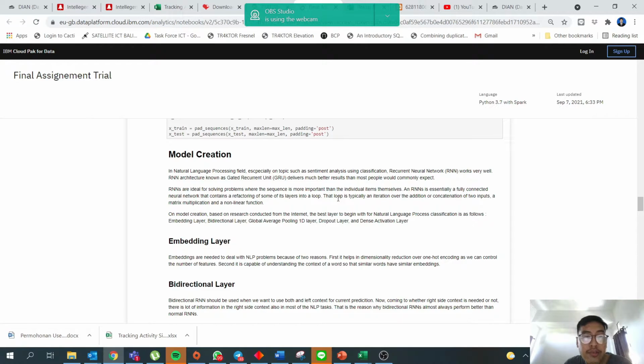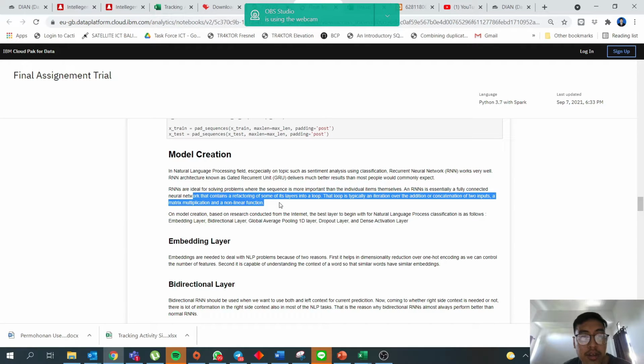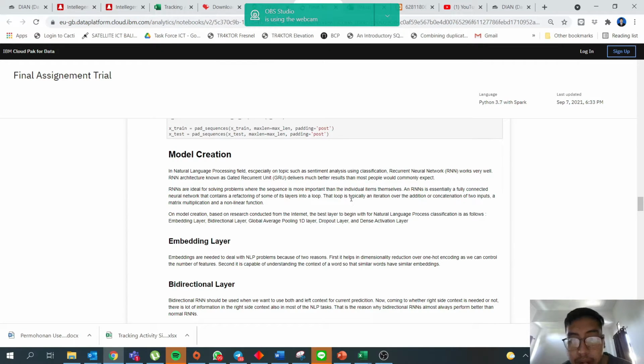RNNs are ideal for solving problems where the sequence is more important than the individual items themselves. An RNN is essentially a fully connected neural network that contains a refactoring of some of its layers into a loop. That loop is typically an iteration, often the addition or concatenation of two inputs, a matrix multiplication, and a nonlinear function.